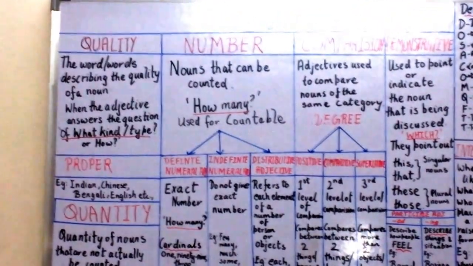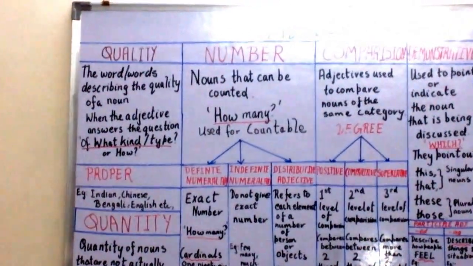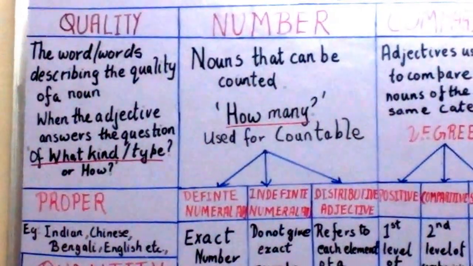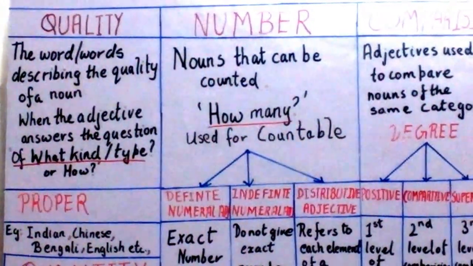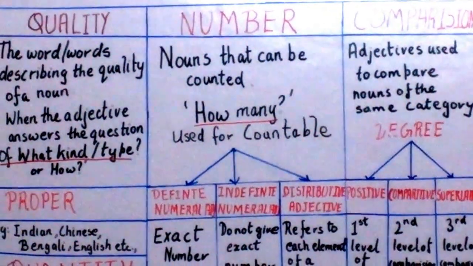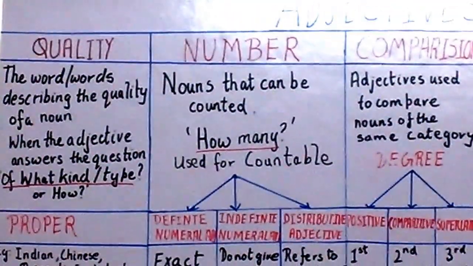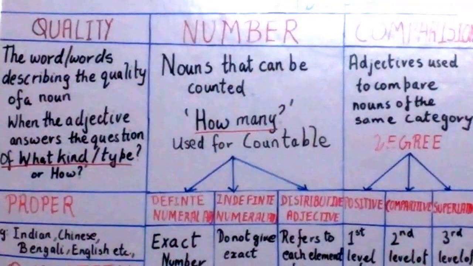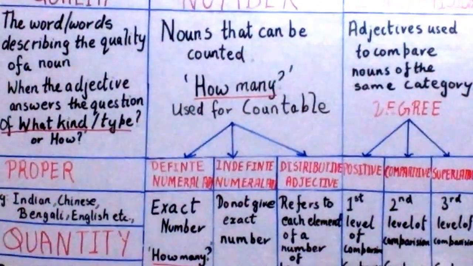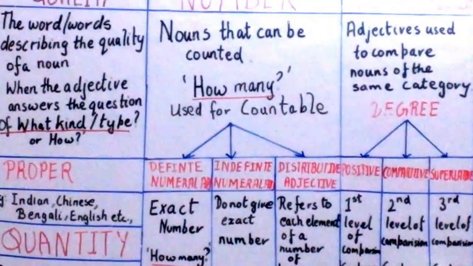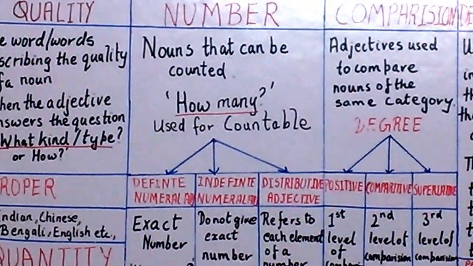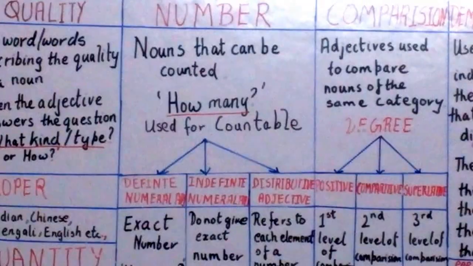First, we will see that an adjective can normally go in two places in a sentence. Before a noun, for example, she is a tall girl. Or after the verb be, that is, am, are, was, were. For example, the sky is blue. So blue is an adjective. Or we can use it when we feel, smell, taste, look, seem, etc. Now let us see how we divide the adjectives into the following categories.